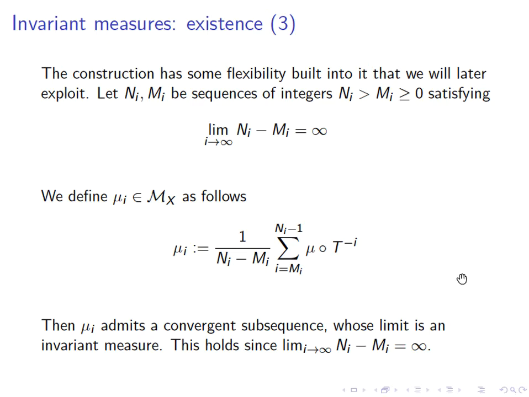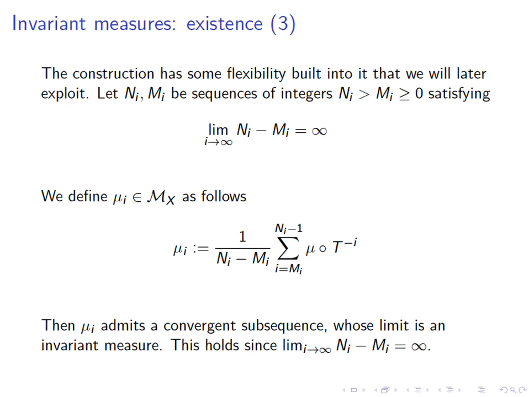At this point this doesn't help us because we already have an invariant measure, but it gives us the flexibility to choose these long intervals not starting at 0. If they always start at 0, if m_i always equals 0, this is exactly the construction on the previous slide. But if I can start the intervals in other places, it turns out that this exact flexibility is useful.